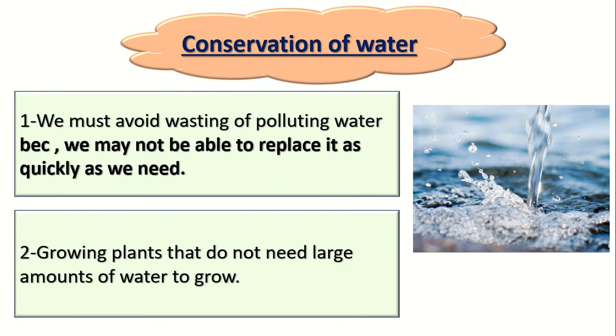Number two, the conservation of water. How can we conserve the water? We must avoid wasting and polluting water because we may not be able to replace it as quickly as we need, because it is used faster than it is renewed. And we should also grow plants that don't need a large amount of water to grow. And that's how we can conserve the water.